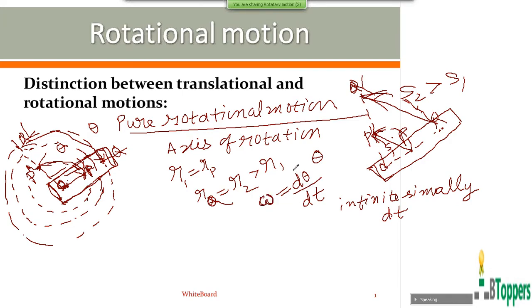So when a rigid body performs pure rotational motion, every particle undergoes the same angular displacement in a given time interval, however small the time intervals may be.